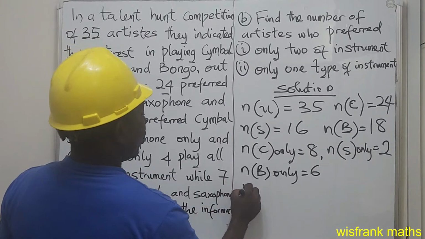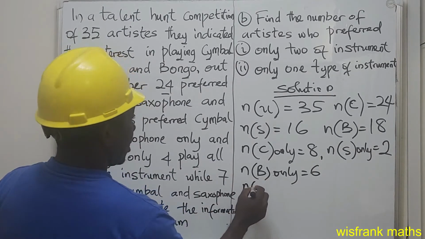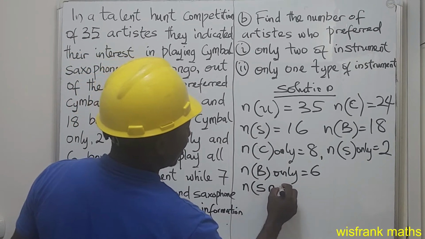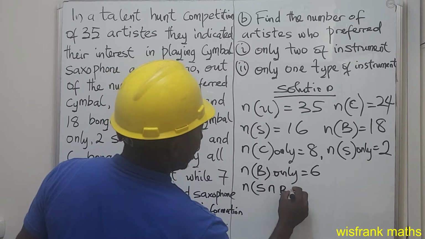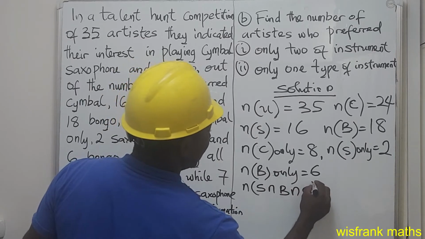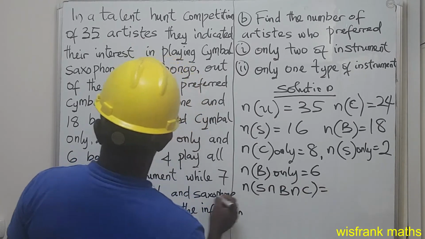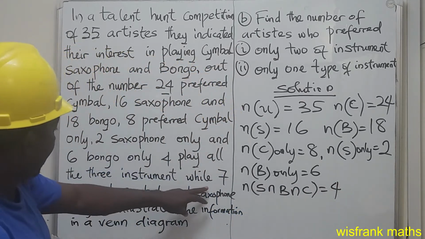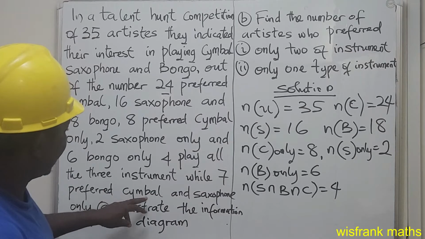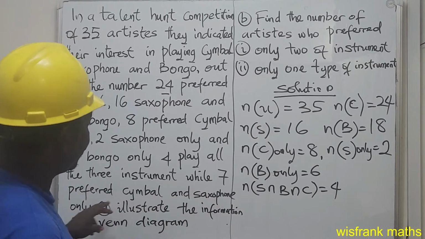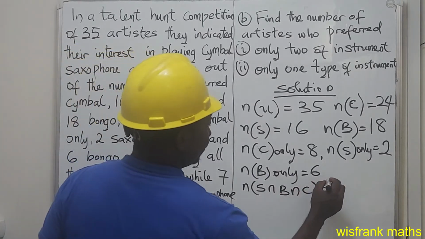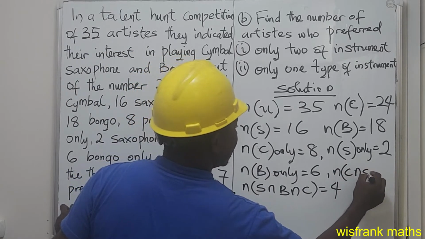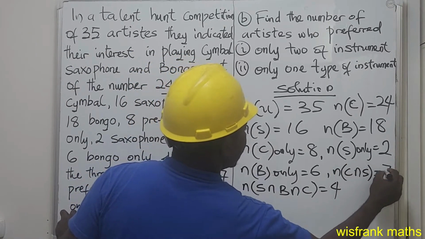That means the number of saxophone intersection bongo intersection cymbal equals 4. Then we have 7 preferred cymbal and saxophone only, so the number of cymbal intersection saxophone equals 7.